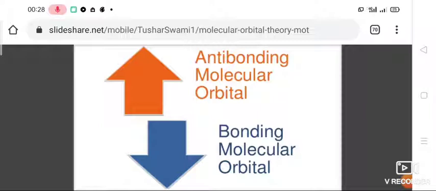Bonding molecular orbital and anti-bonding molecular orbital. The wave function of a molecular orbital is obtained by a quantum mechanical method known as linear combination of atomic orbitals. Let psi A and psi B be the wave functions of the combining orbitals of atoms A and B respectively.